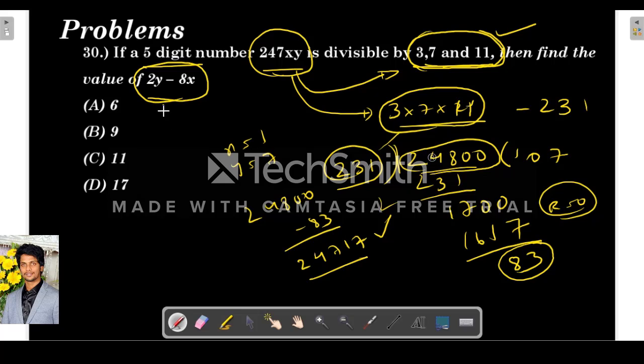So what is our x? X is 1, y is 7. So 2 into 7 is 14, minus 8 is 6.